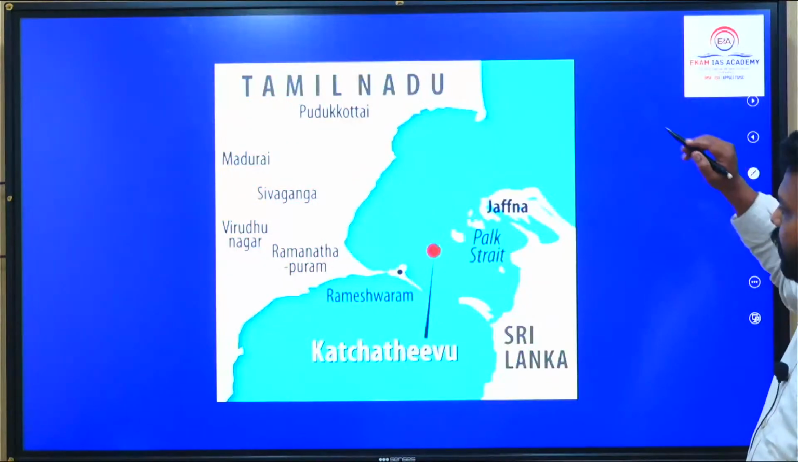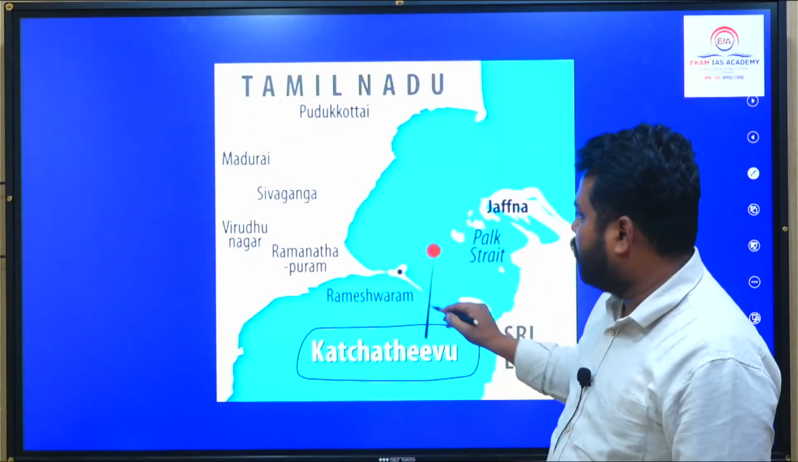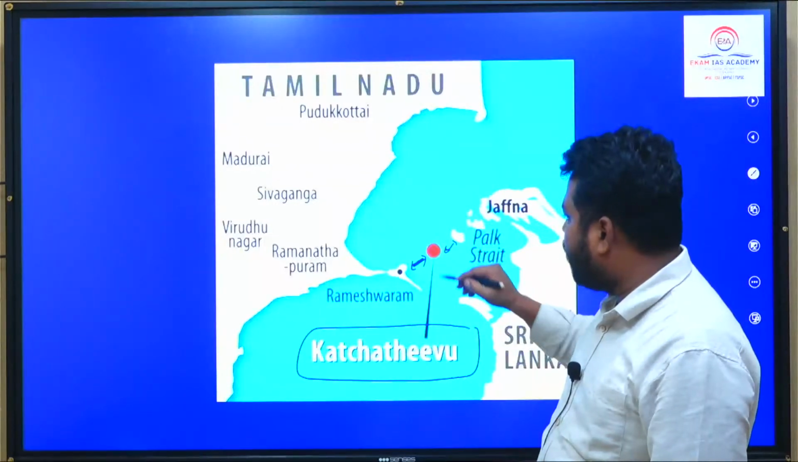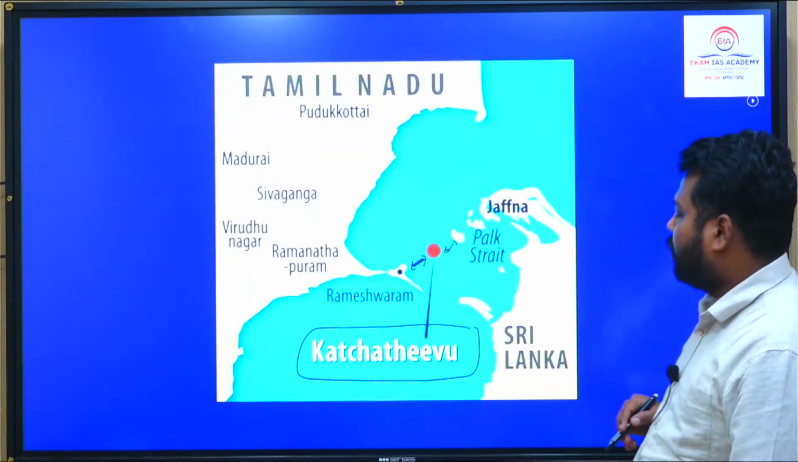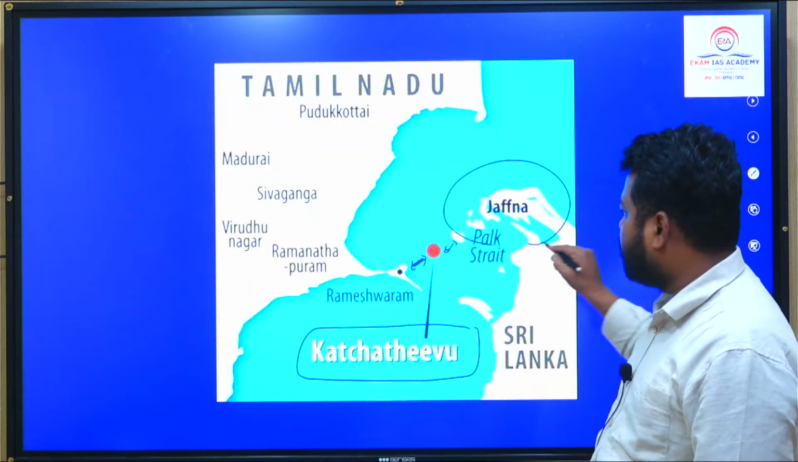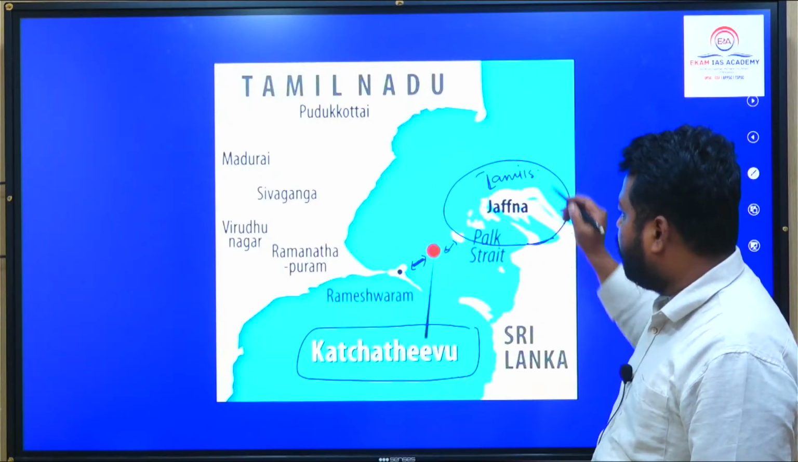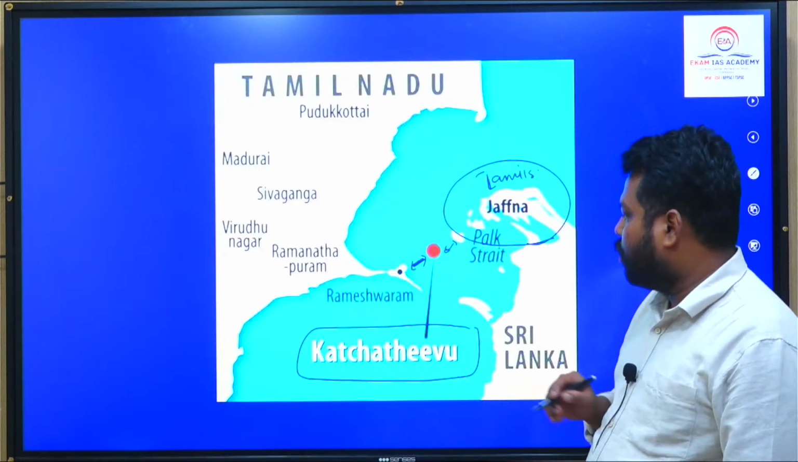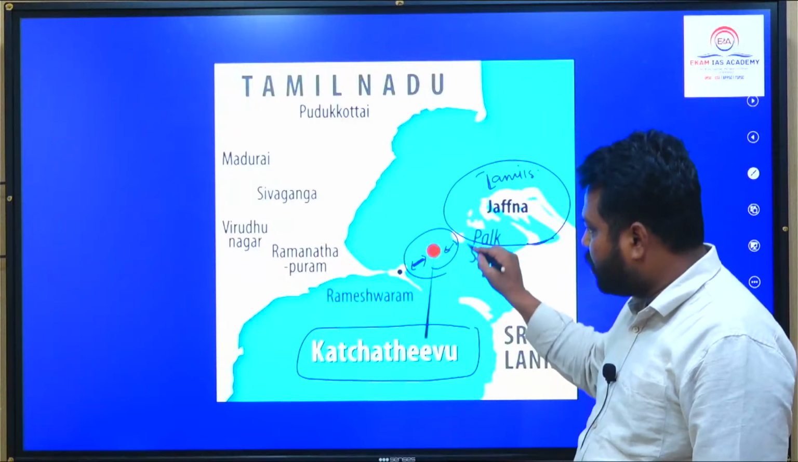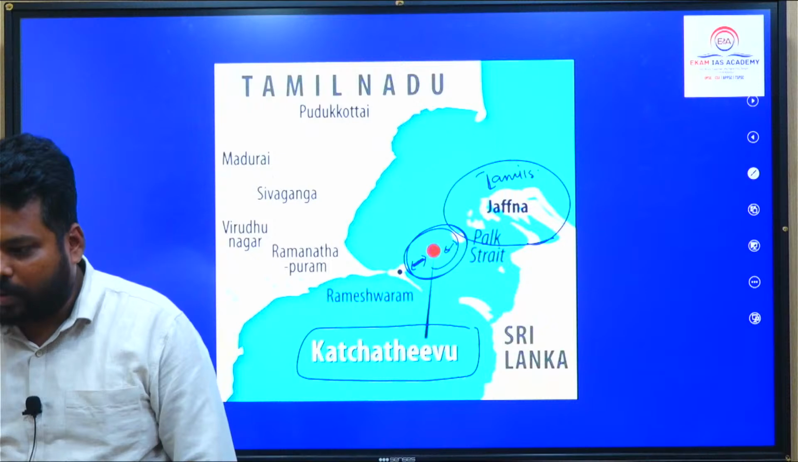So iske baad we have Katchatheevu Island which is in news. So which is located very closer to Rameshwaram. So Sri Lanka and India are trying to have a greater dominance on this particular Katchatheevu Island. You know about this Jaffna, right? Where we have the Tamils, Sri Lankan Tamils who generally live in this Jaffna region. So इसके बीच में Jaffna and Rameshwaram के बीच में we have this Katchatheevu Island, where Sri Lankan government wants its dominance and Indian government wants its dominance.